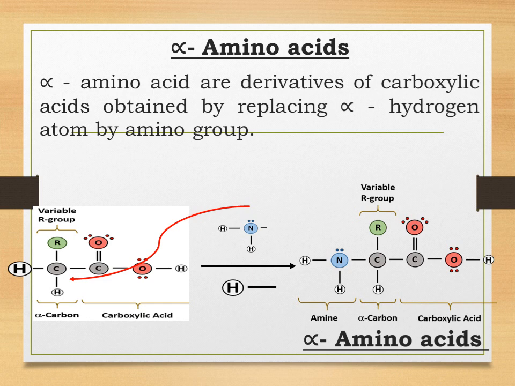Now, how exactly are these alpha amino acids formed? The hydrogen atom of the alpha carbon is replaced by an amino group, that is the NH2 group. The hydrogen atom is removed and this amino group gets attached to the alpha carbon atom, and in this way the alpha amino acid is formed.